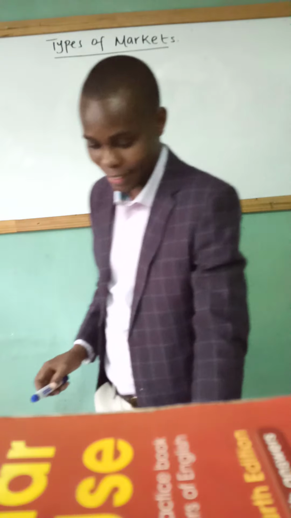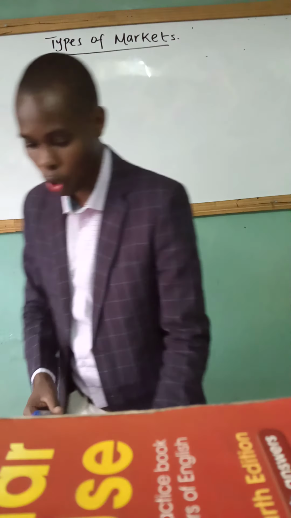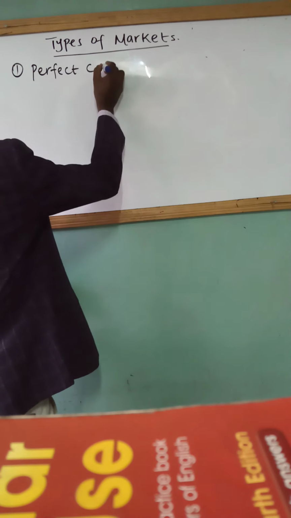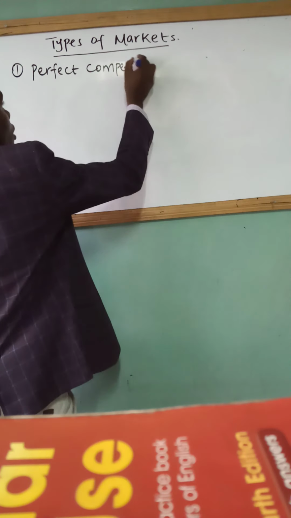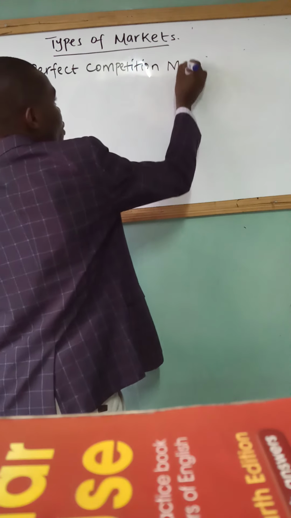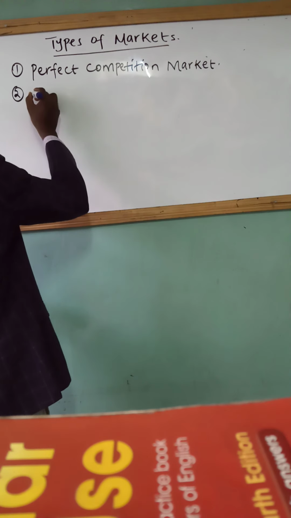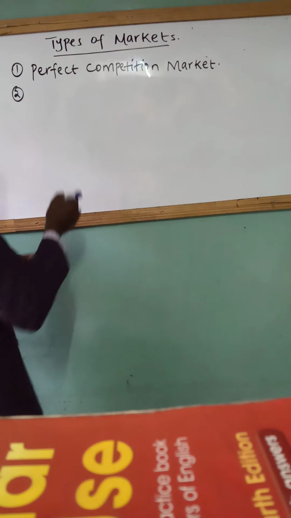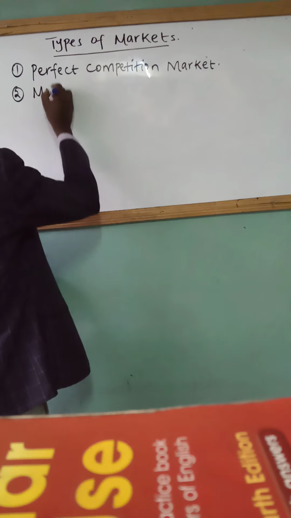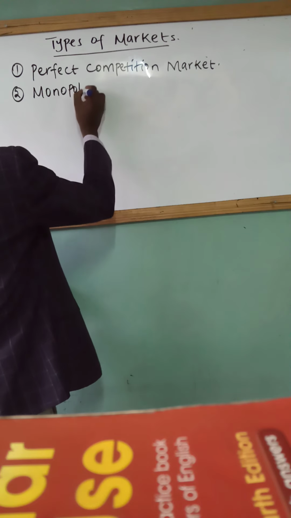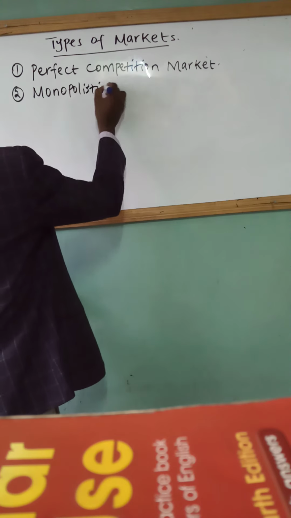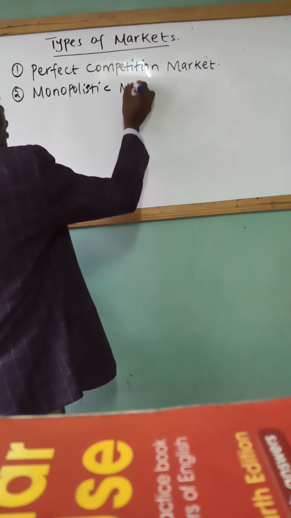Now, the first type of market that exists is what we call the perfect competition market. So we're going to discuss this. Then we have what we call the monopolistic competition market.